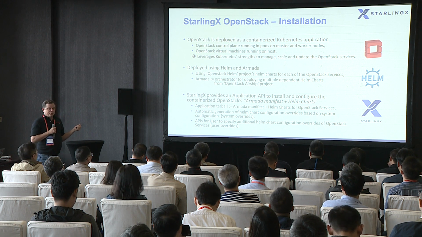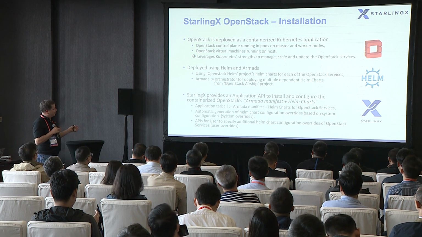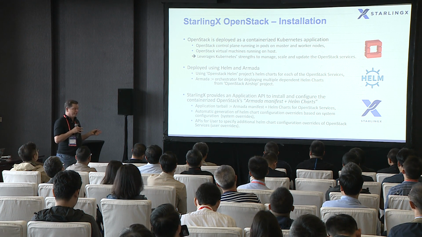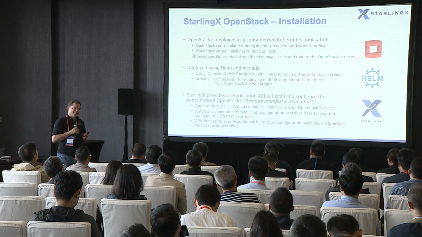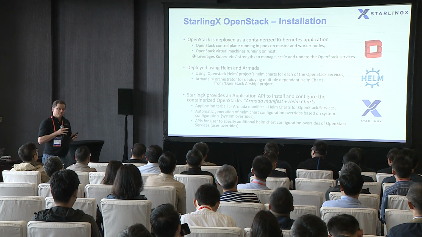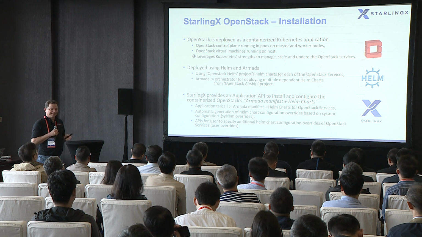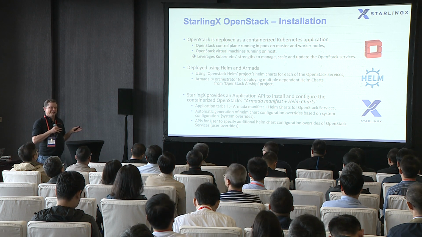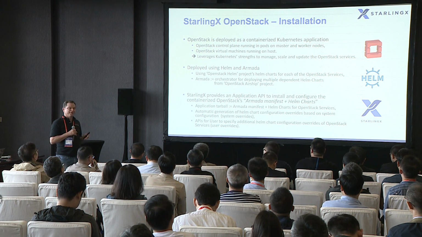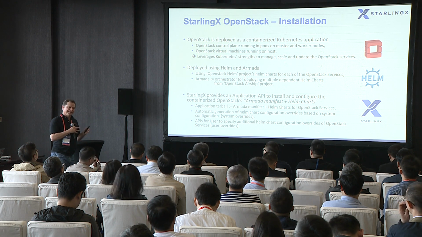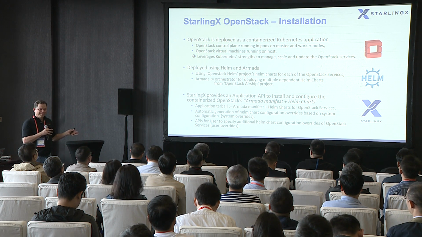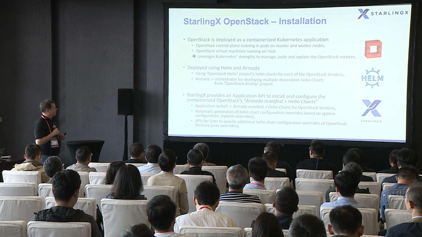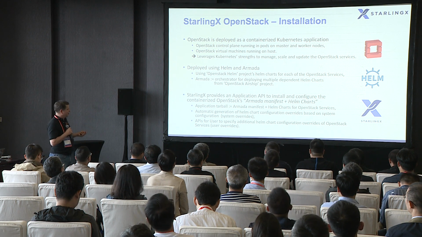Airship Armada, we pulled in because Airship Armada provides orchestration for complex containerized applications that involve multiple Helm charts that have interdependencies between them, and that's exactly what OpenStack is, because effectively there's one or more Helm charts per OpenStack service. I think there's about 15 or 16 different Helm charts in the StarlingX OpenStack solution. So we leverage Armada for that.